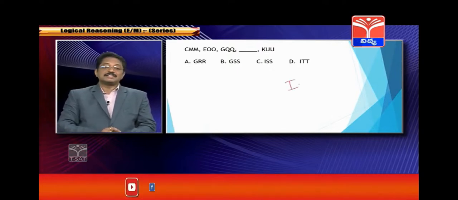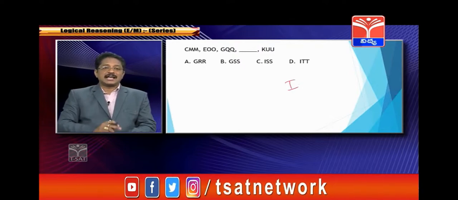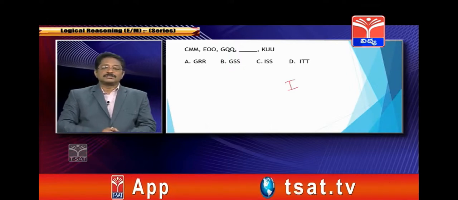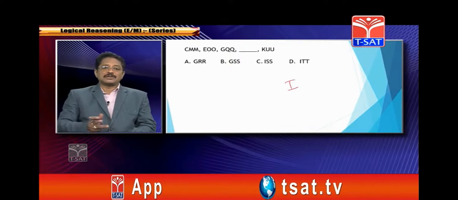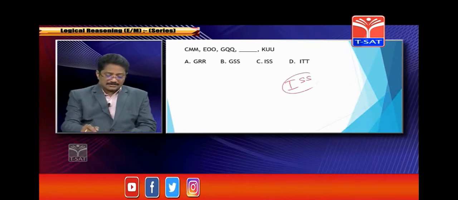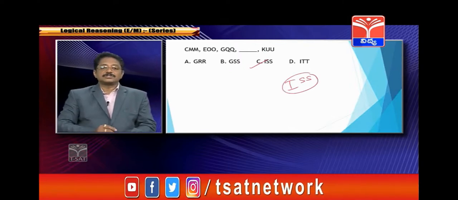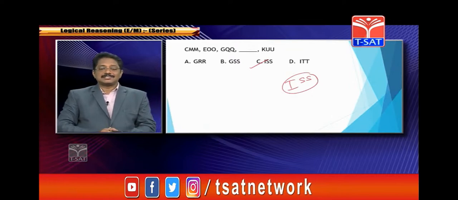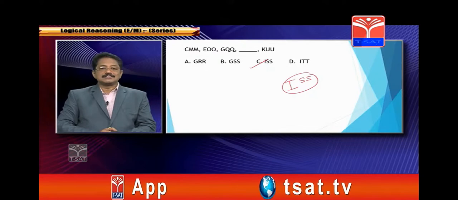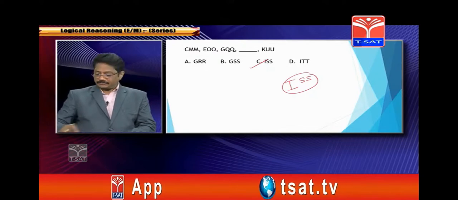Now we will see the second and third letters. MM, KLM, N. N, one letter is skipped. OO, OP, P is skipped. QQ. So P, Q, R, R has to be skipped. So what comes after P, Q, R, S? So ISS will be the answer. Correct? You have to see the logic behind it. That's the reason we call this kind of question logical reasoning. Clear? We will check another one.